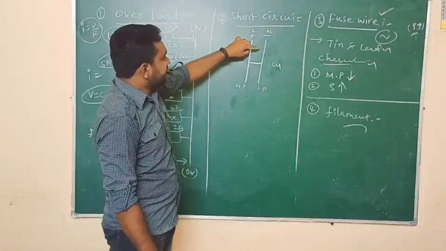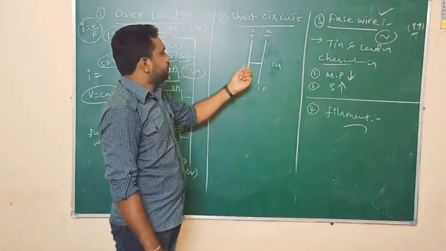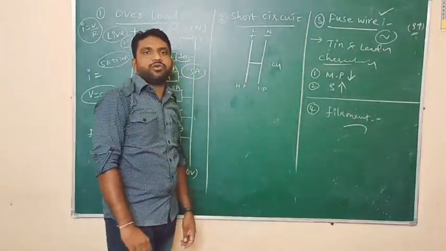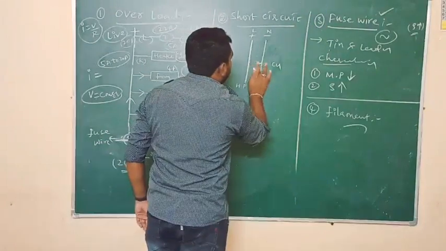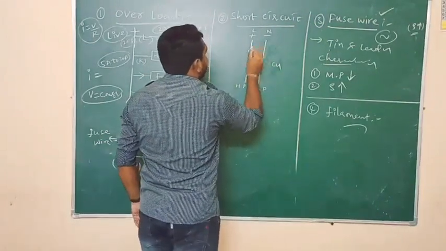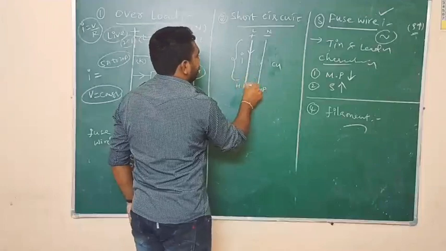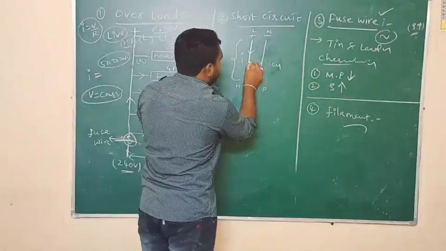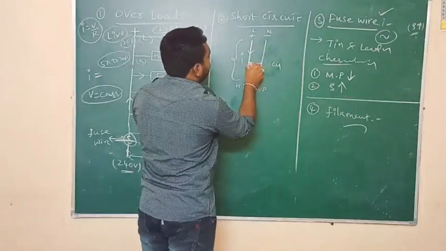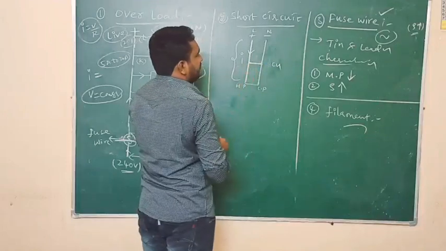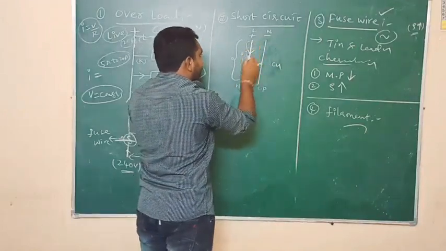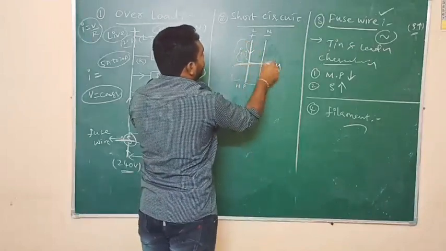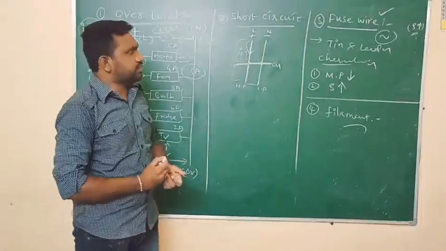So when the live wire is in direct contact with the neutral wire, the length of the path traveled by the current is going to be decreased. Here, if we are not connecting any wire, the current has to travel this much distance. But if we keep a wire in between the live wire and neutral wire, due to this connecting wire the current will travel only up to here. That means the length of the path is going to be decreased. This is known as short circuit.